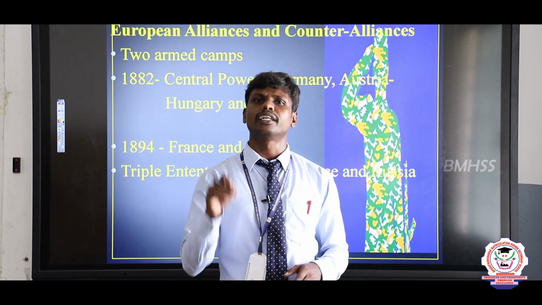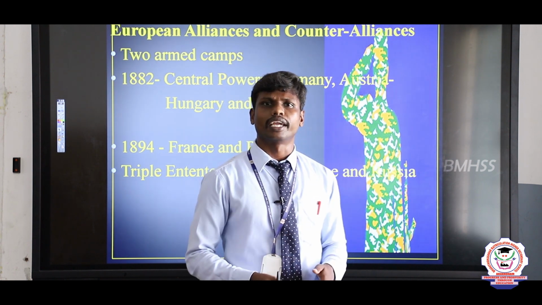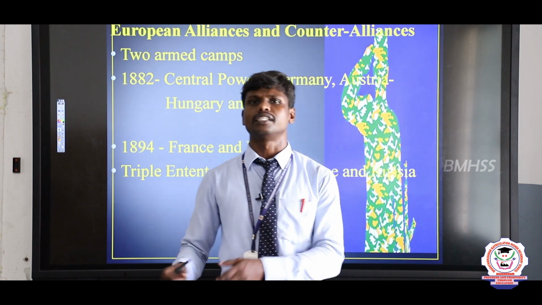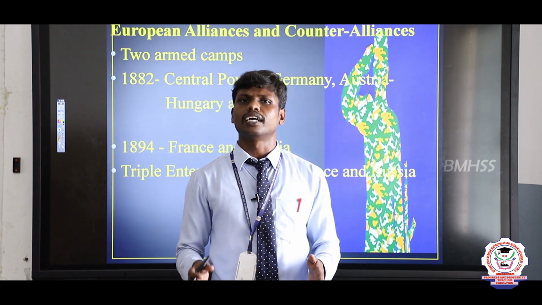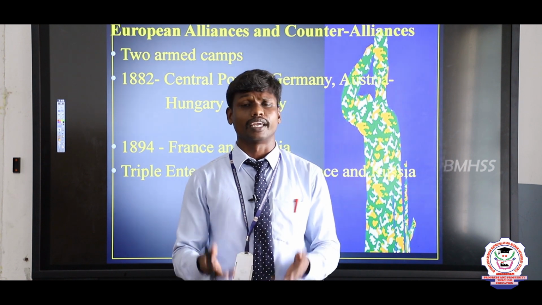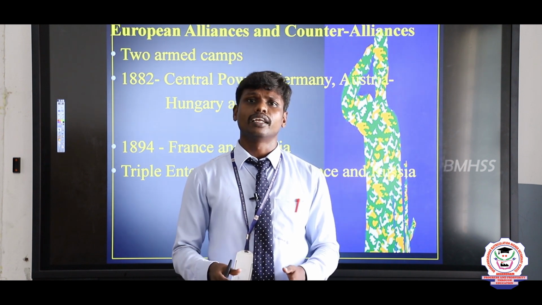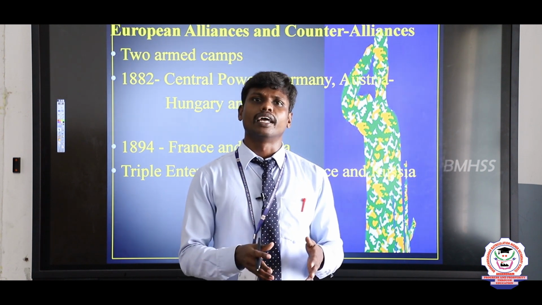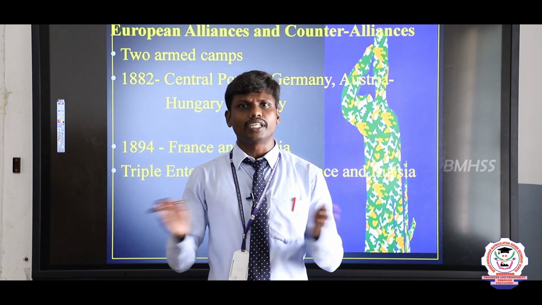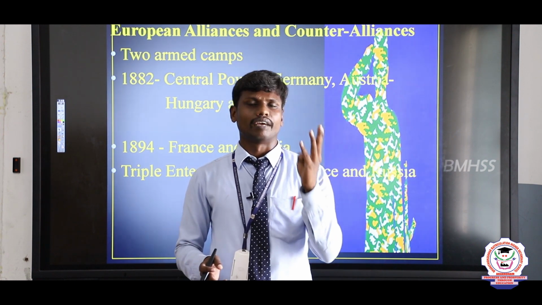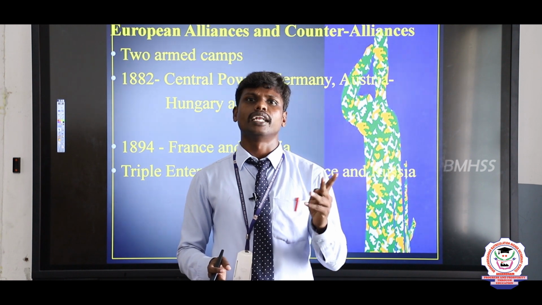In 1907, another treaty was signed between England and Russia. So England and Russia became friends. In that treaty, Britain and Russia partitioned 3 places: Afghanistan, Tibet and Persia.